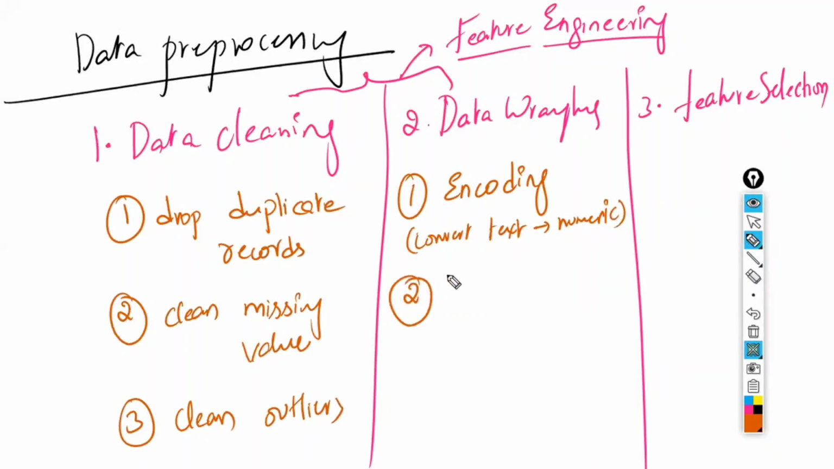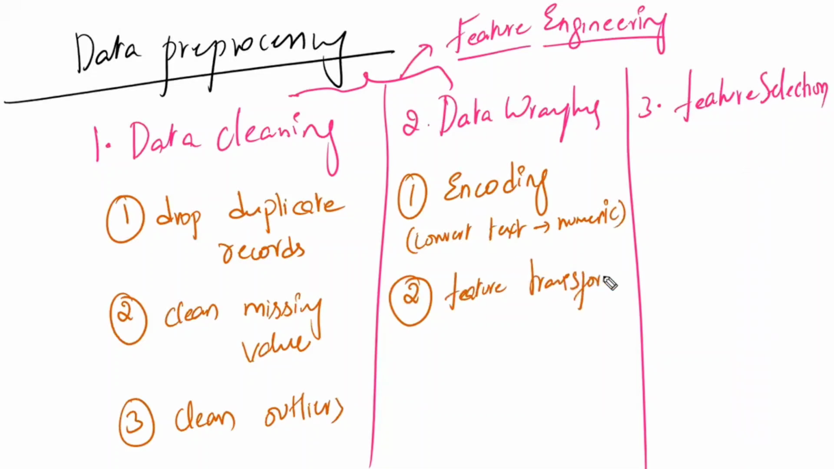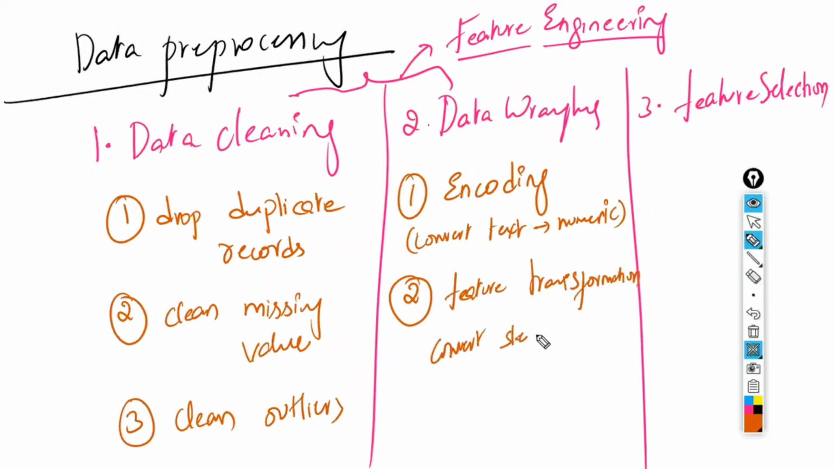Second one, feature transformation. Here you are going to convert skewed distribution to normal distribution. Skewed to normal. And you have to provide the machine with normally distributed data only. You have to convert the skewed to normal.